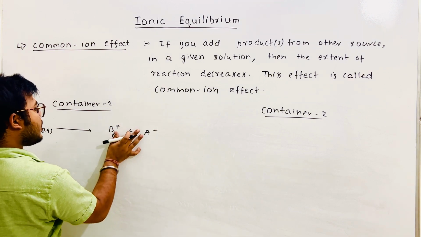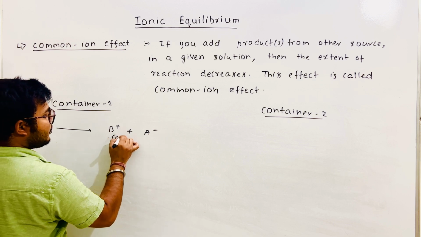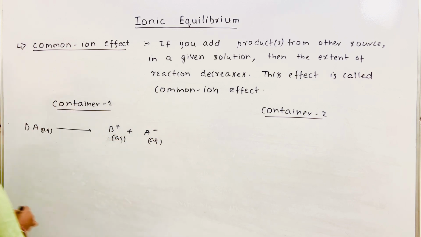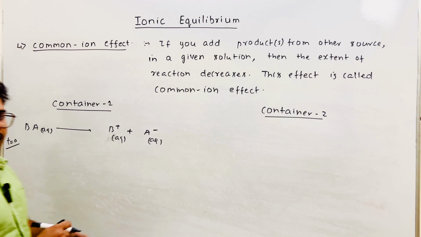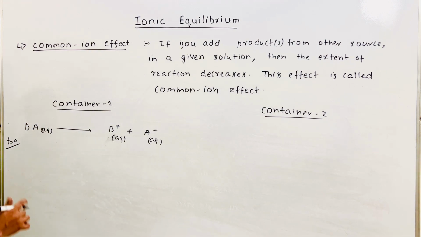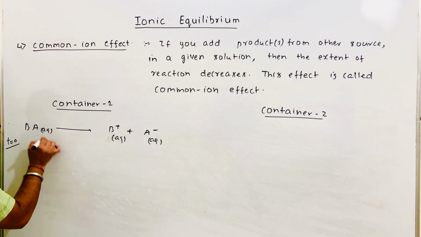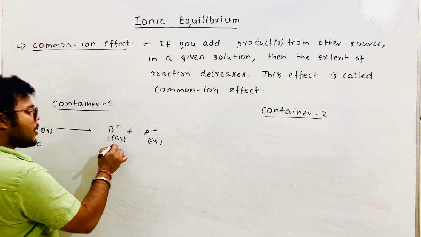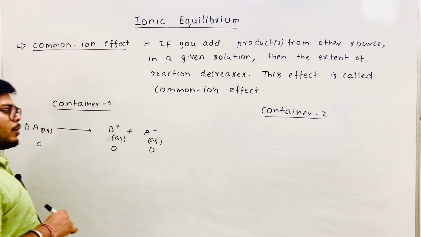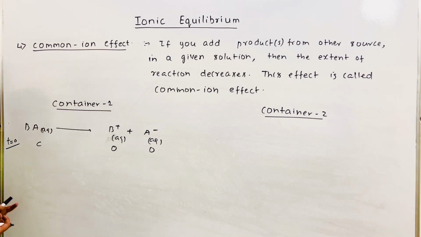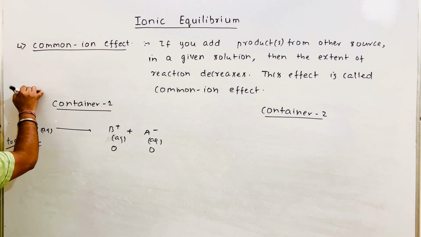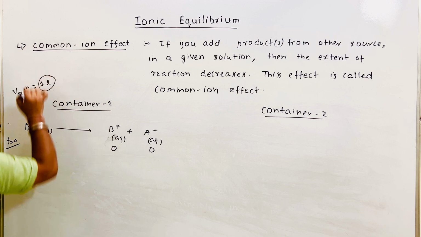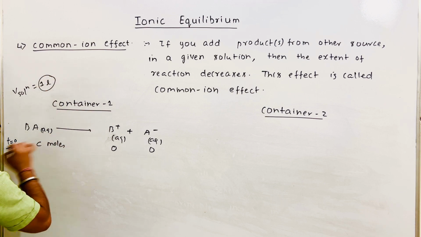It dissociates into B plus and A minus. Initially at time t equals 0, the ionization has not started. So let's say C moles were there, and the volume of the solution is 1 liter.